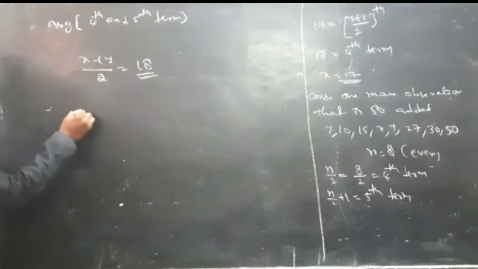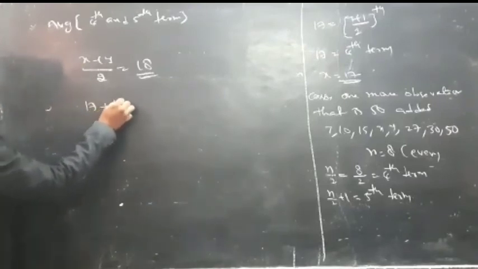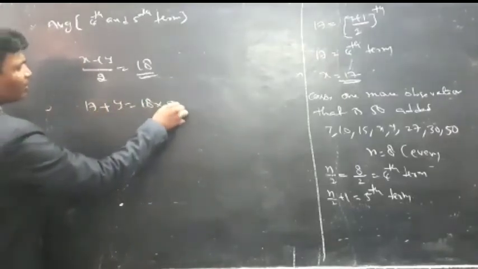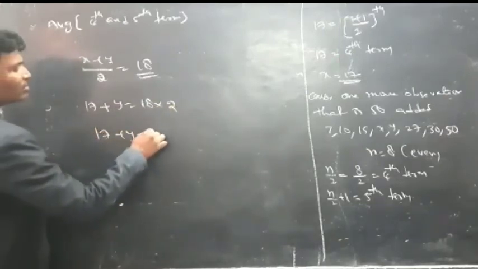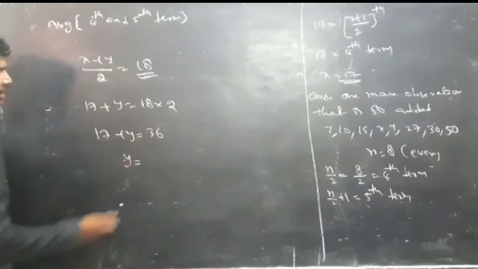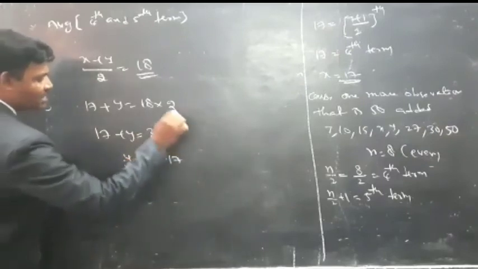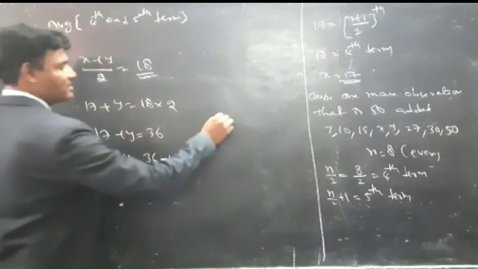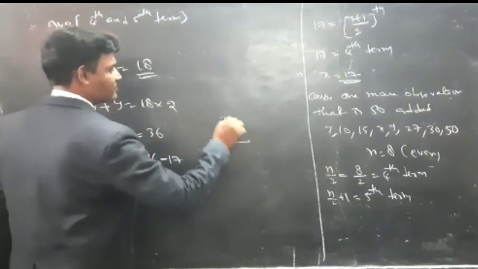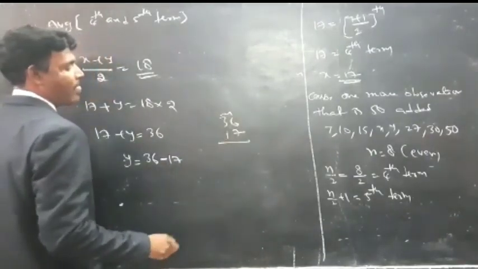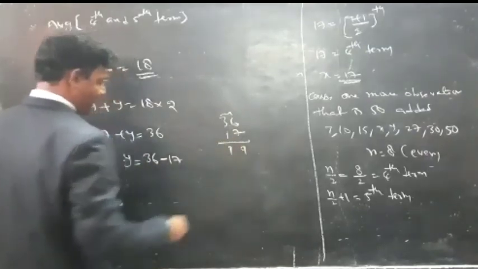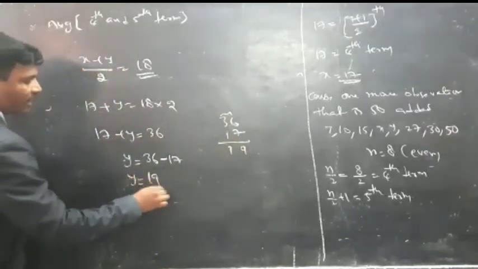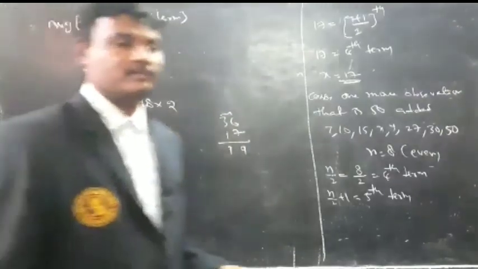So what is the value of y? 17 plus y is equal to 18 into 2, which is 36. Then y is equal to 36 minus 17. You have to subtract. So y is equal to 19.